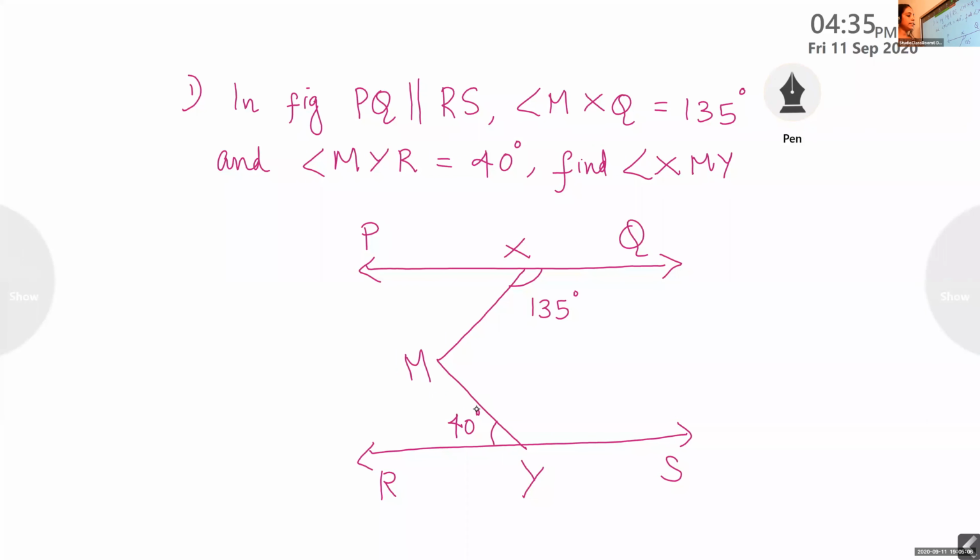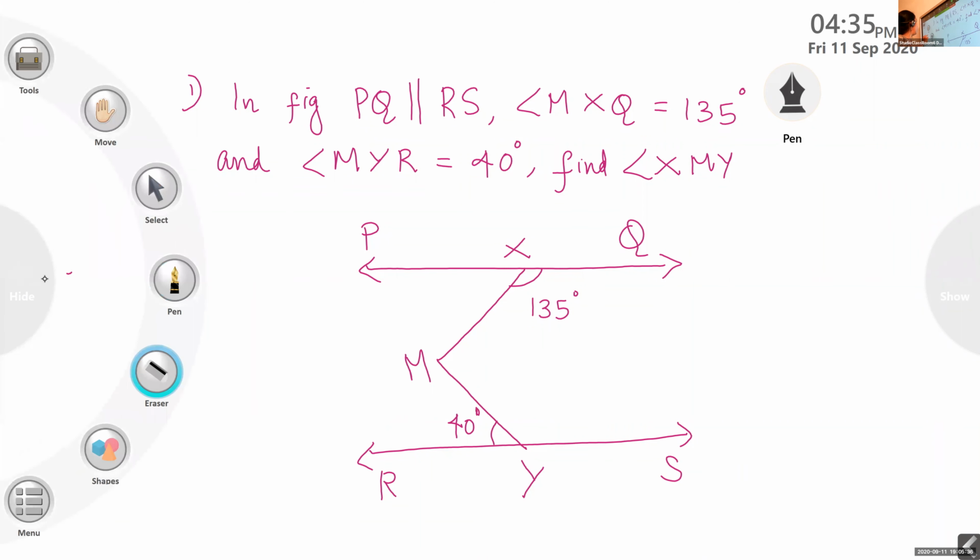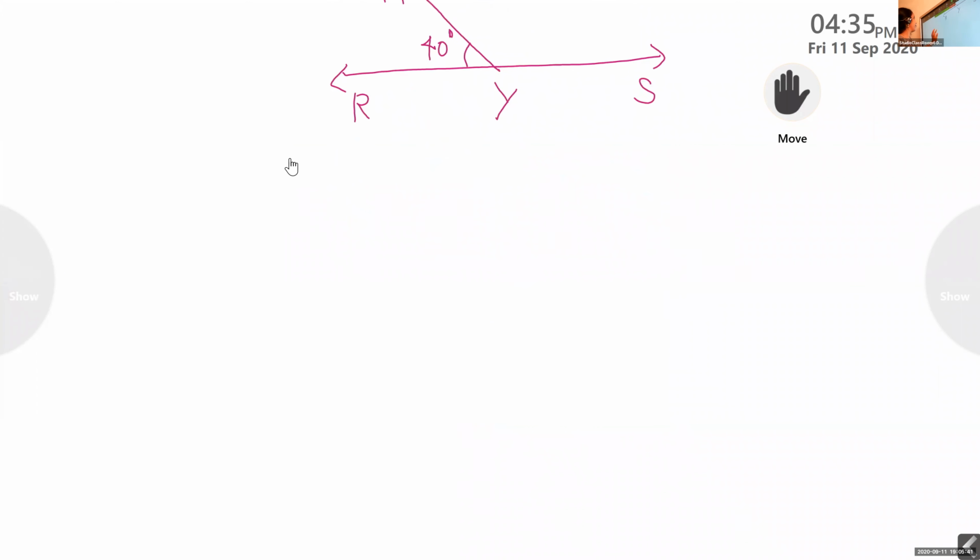Okay, children, this is the question figure given in the question, but no need of drawing anything there. As an answer, you have to draw this figure again, and we have to draw some more lines, so it is easy for us to find the answer. Okay, children, now you draw again. Again the same thing, and I'll show you.